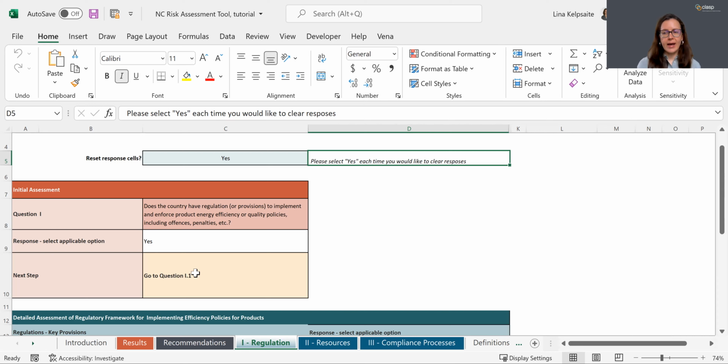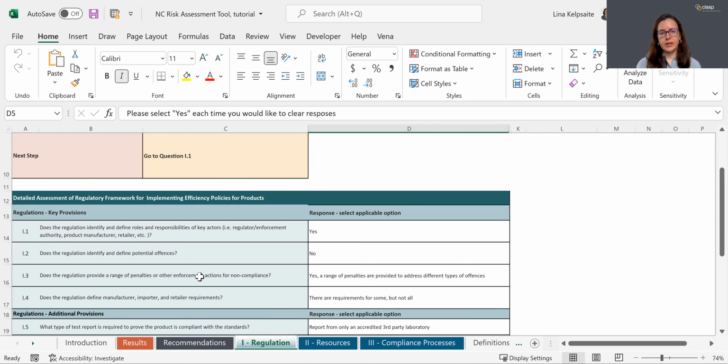If the country has a regulation or provision to implement and enforce product energy efficiency and quality policies, then the tool prompts you to go ahead and respond to the questions listed here under this indicator.